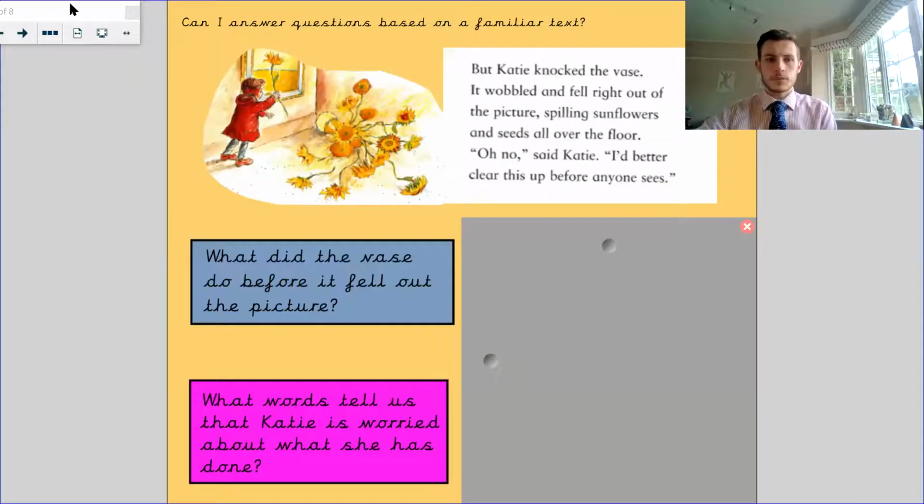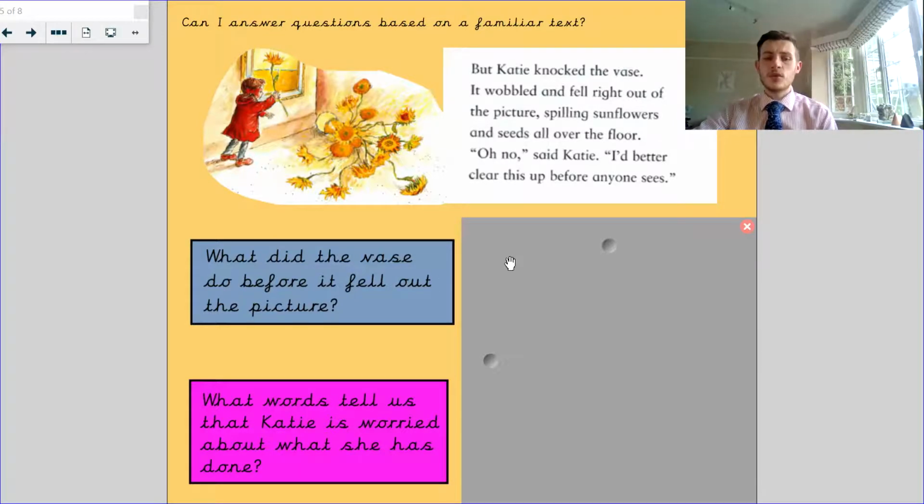Now, we've got the next part. But Katie knocked the vase. It wobbled and fell right out of the picture, spilling sunflowers and seeds all over the floor. "Oh no," said Katie. "I'd better clear up this mess before anybody sees."